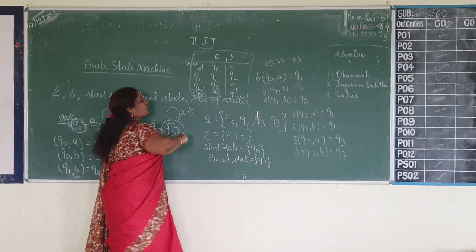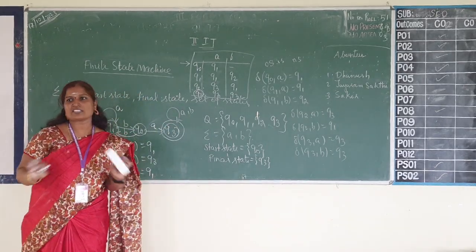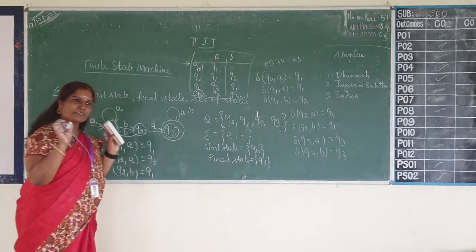Here, to denote it is a final state, circle it. This is what your deterministic finite state machine is.